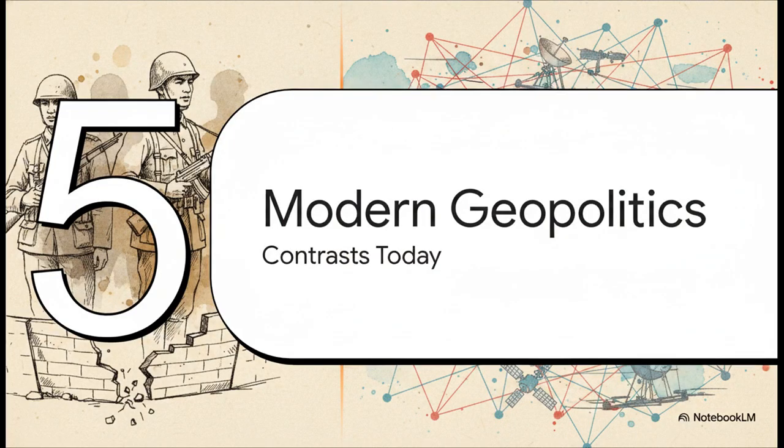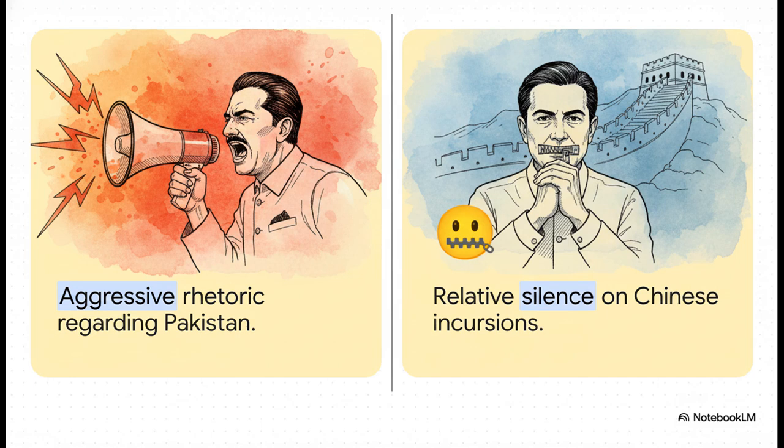Now, let's fast forward a bit. The source shifts from the history of 1962 to offer a sharp critique of modern geopolitics. The analysis draws a really stark contrast in how border issues are handled today. It observes that the modern Indian political establishment frequently uses aggressive, highly publicized rhetoric when it comes to Pakistan, often, the source claims, utilizing it for domestic political gain.